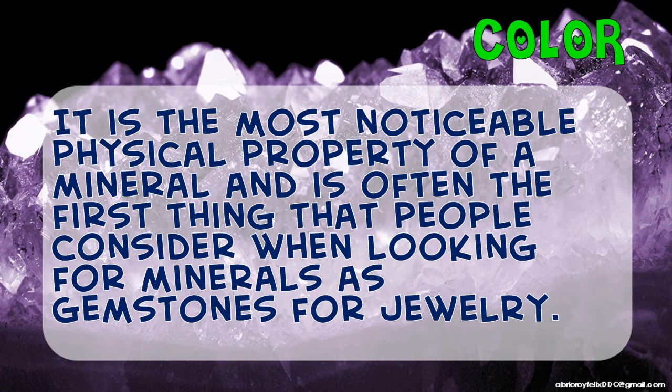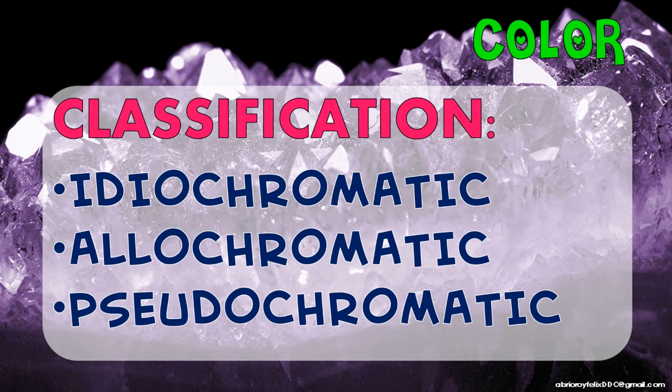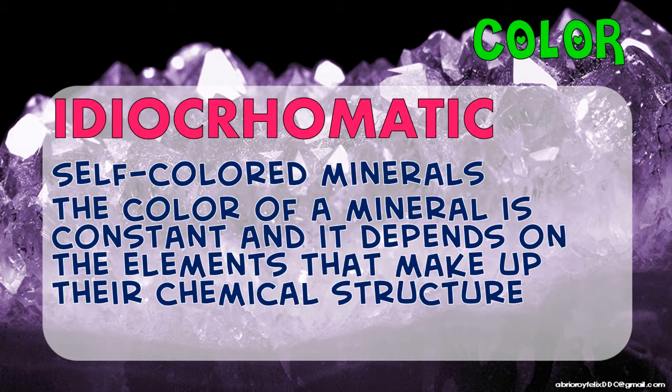Now, the color of your mineral can be classified into three. It can be idiochromatic, allochromatic, and pseudochromatic. The first classification of color of your mineral is the idiochromatic. They are the self-colored minerals. The color of a mineral is constant, so hindi na po siya magbabago, and it depends on the elements that make up their chemical structure. These are the following examples of your idiochromatic minerals.